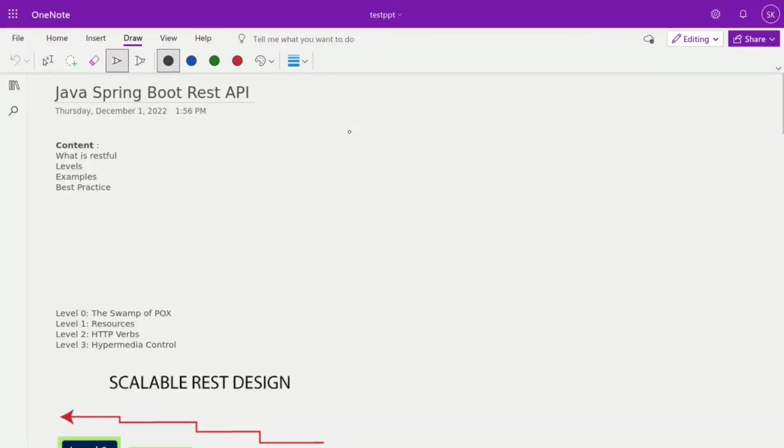Hi, good morning all. Today we talk about the Spring Boot REST API. Okay, what does API mean? API means application programming interface. Interface means, just as currently you and I are communicating in the English language.